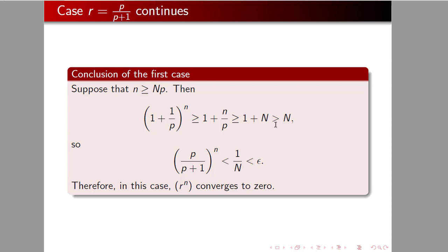So when I take the reciprocal of everything, I get p over p plus 1 to the nth power is less than 1 over n is less than epsilon. So by the squeeze principle, this r to the nth power converges to 0. Pretty cool. End of case 1.